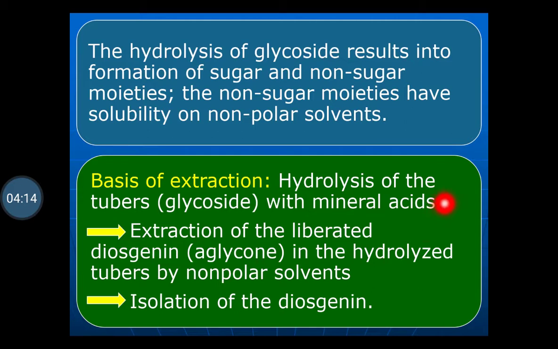After the hydrolysis the separation of the glycon and aglycon moieties can be done, and later the extraction of the liberated diosgenin in the hydrolyzed tubers by a non-polar solvent, and isolation of the diosgenin which has been separated.